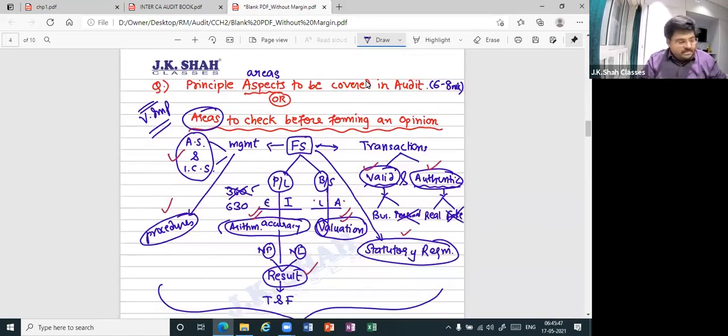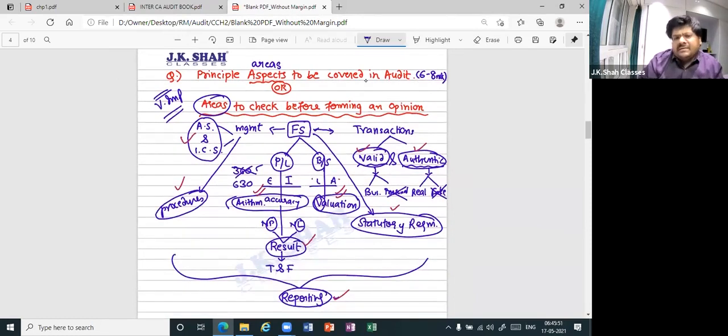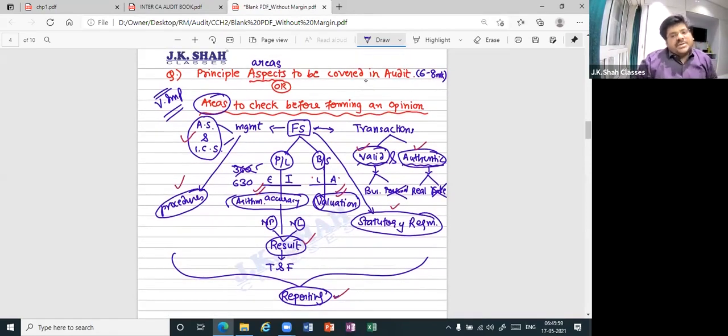Next was a very important question for which I gave you homework to find the key. If you have not done it, still try. One of the students, in fact, tried also. I'll tell you that later. Let me also say I've not seen it entirely. Principal aspects which are to be covered in audit, or areas to be checked before you form an opinion.